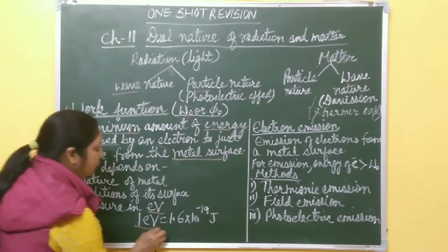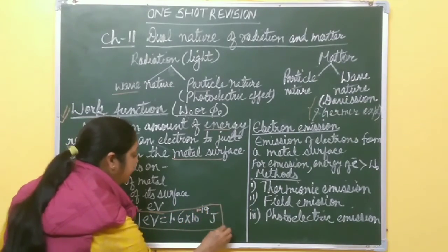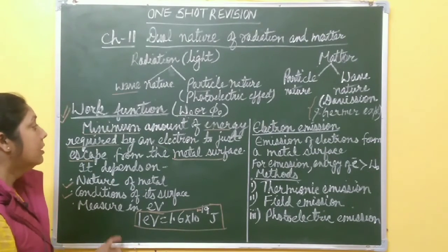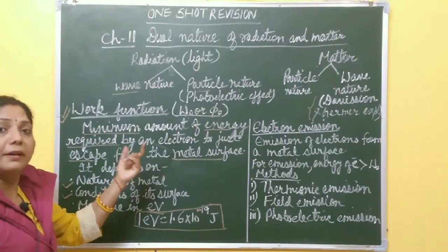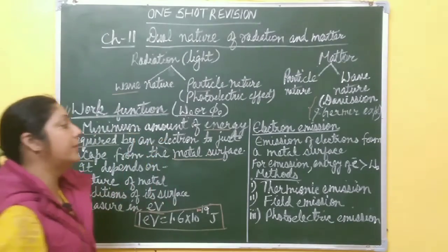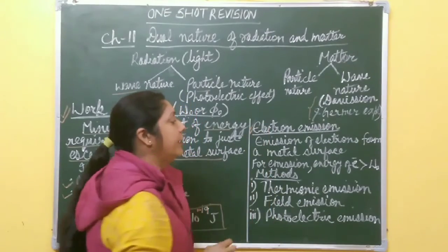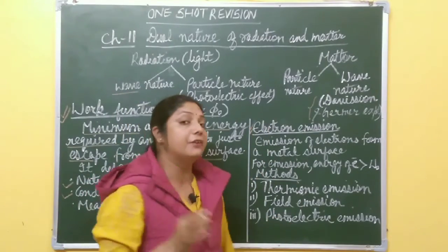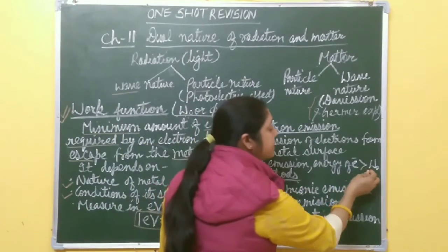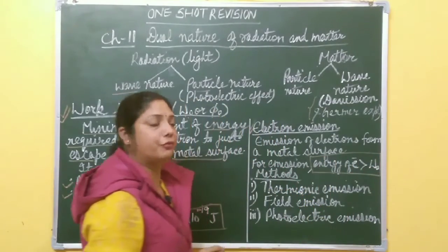And you must know that 1 electron volt is 1.6 times 10 to the power minus 19 joule. So you must remember this relation. It helps in calculation, right? So the minimum amount of energy required by an electron to emit from the metal surface is called work function, and this process is called electron emission, right? Emission of electrons from a metal surface. And for emission, the energy of the electron must be greater than the work function, W naught or phi naught, right?